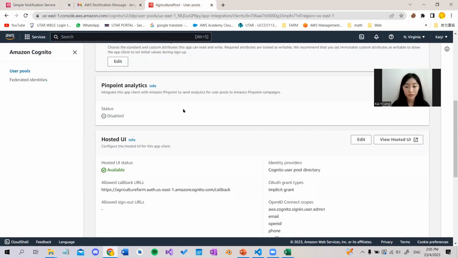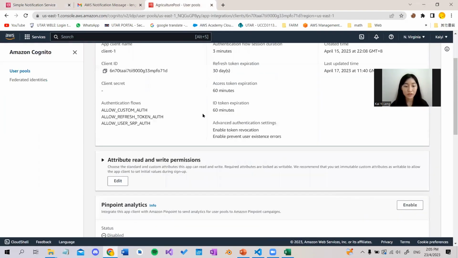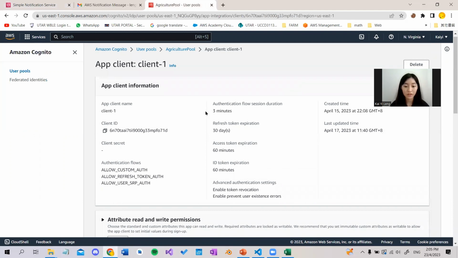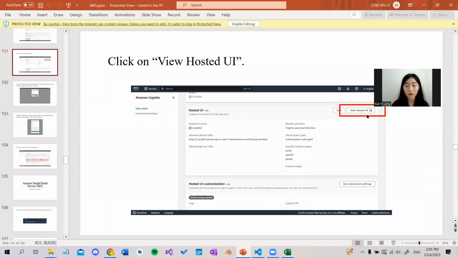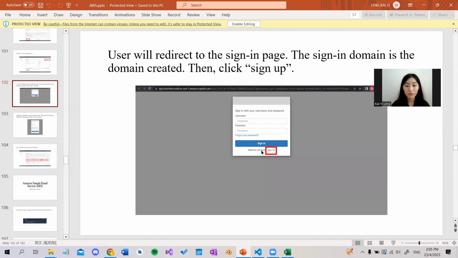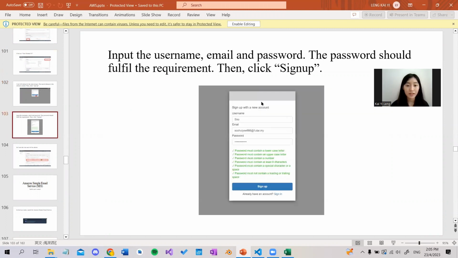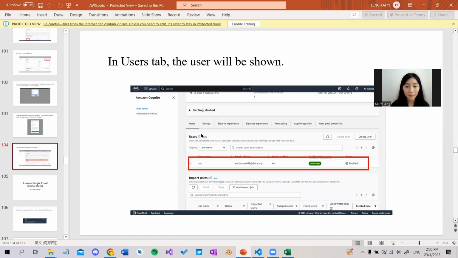Next, for Cognito. Cognito will be used for secure authentication and authorization, ensuring that only the authorized user can access the data. Next, we will click on the View Hosted UI, and the user will be redirected to the sign-in page, and the user can click the sign up button. Next, the user needs to enter their username, email, and password. Then the user can click on sign up. In the user tab, the user will be shown.